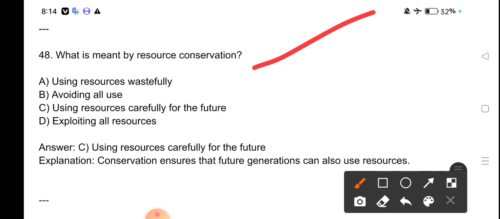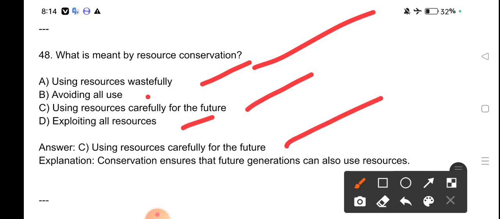What is meant by resource conservation? Using resources wastefully, avoiding all use, using resources carefully for the future, exploiting all resources. Using resources carefully for the future is meant by resource conservation. Conservation ensures that future generations can also use resources.